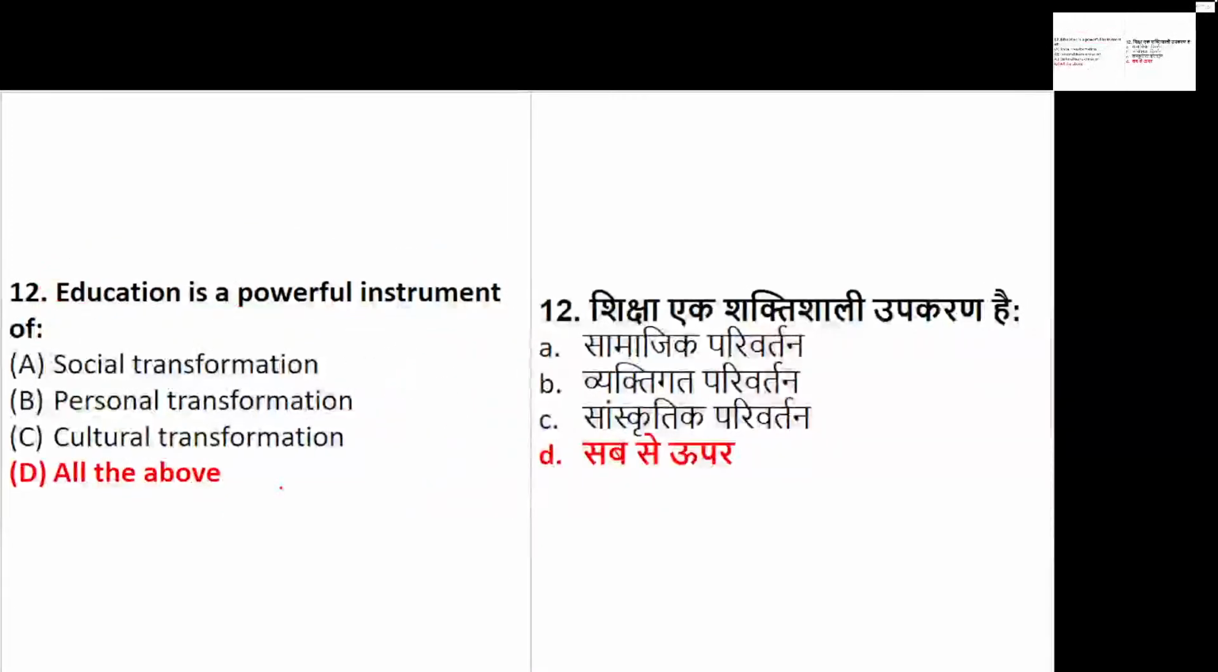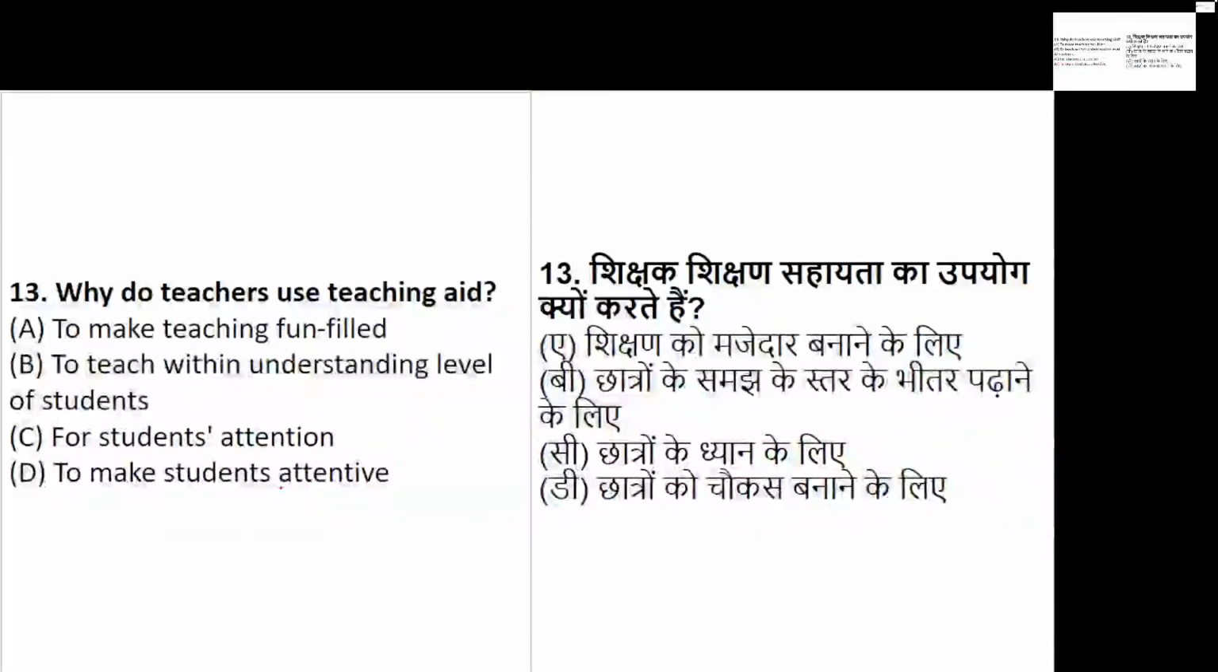So yes, education is one of the powerful instruments. It will bring not only the social transformation and the personal transformation, but also the cultural transformation. So, all of the above: personal, social, and cultural. Very good. Yes. Now, question number 13.